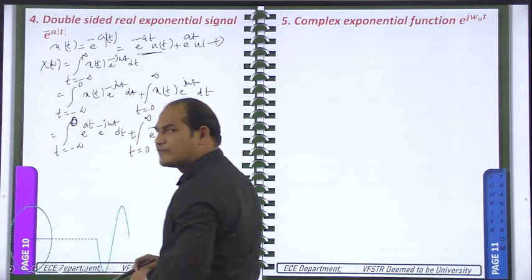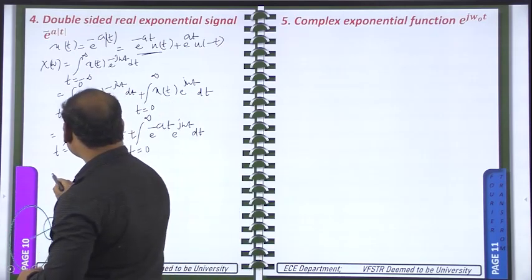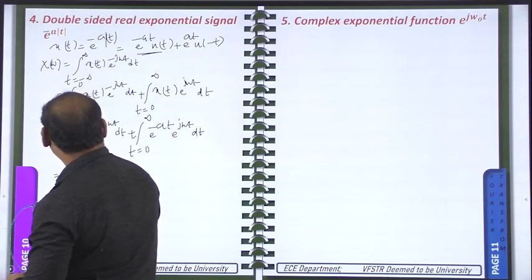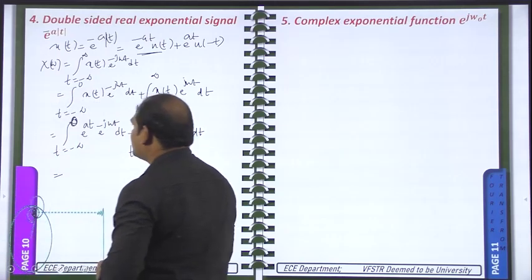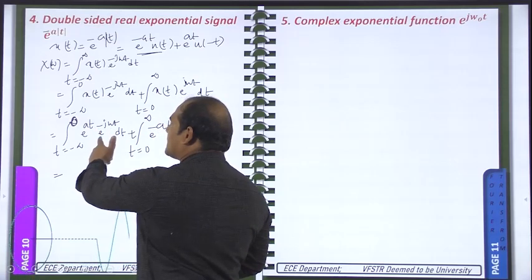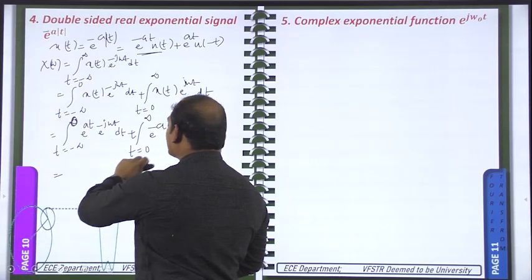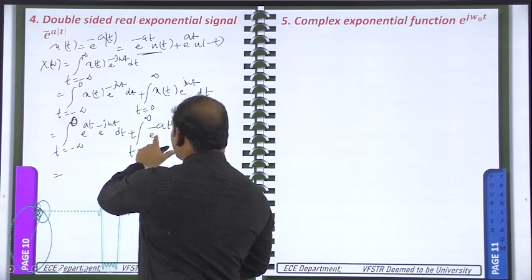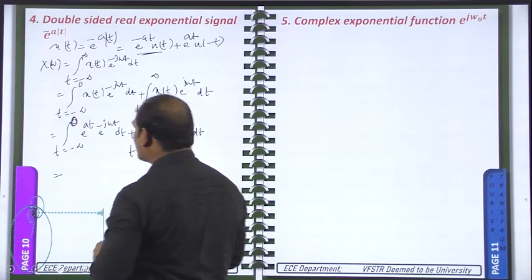So this integral we need to find now. Bases are equal, powers will be added, so we will get e power a minus j omega into t. Here also bases are equal, powers will be added. If you take minus t common, you will get a plus j omega.